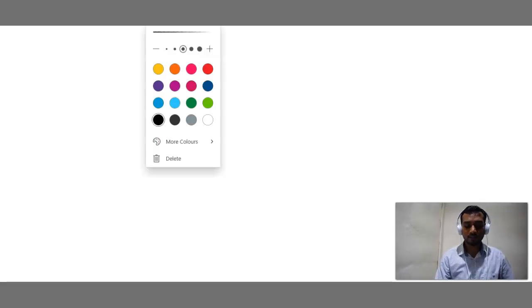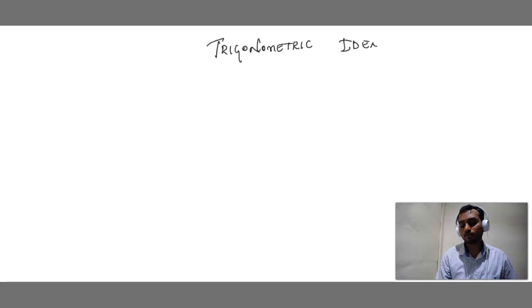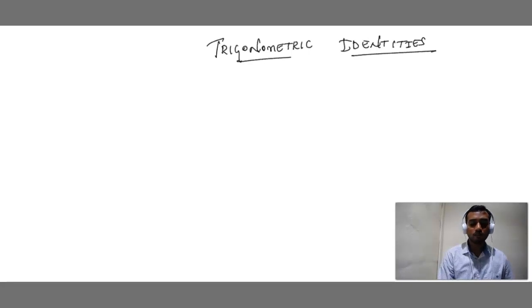Next, the last topic in this chapter, that is trigonometric identities. How to remember the formula? We can see here, it's also very simple.